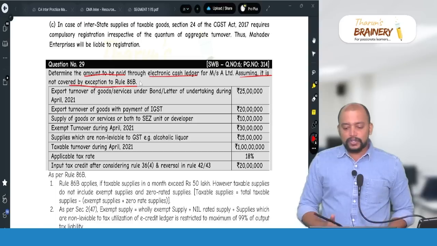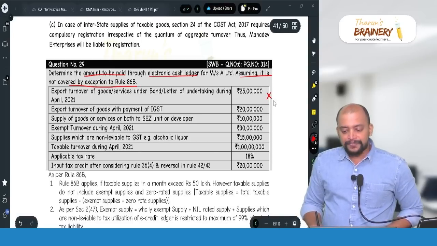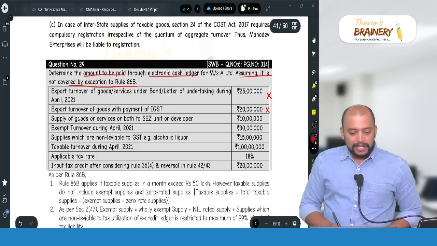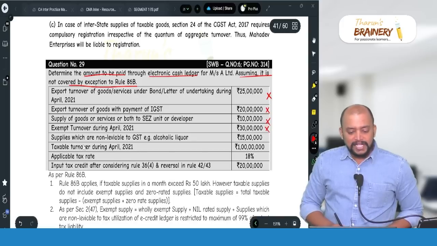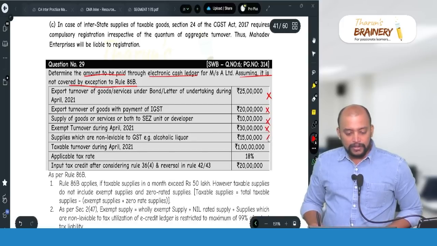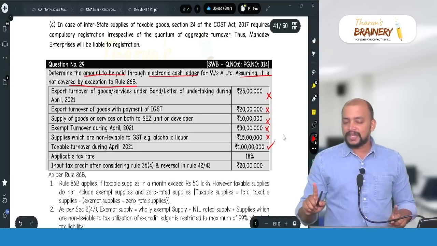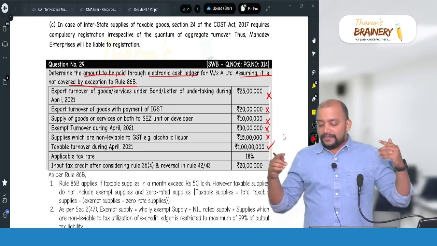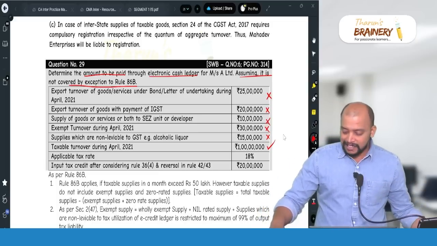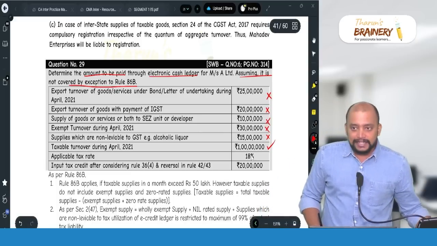So here 25 lakhs we will not take. Export we will not take. Then supply of goods or service to SEZ we will not take. Zero rated we will not take. Exempted, no. Supplies which are not leviable, no. Taxable turnover 1 crore, which exceeds 50 lakhs, and on the taxable turnover we have to compute the GST, that is 18 lakhs.